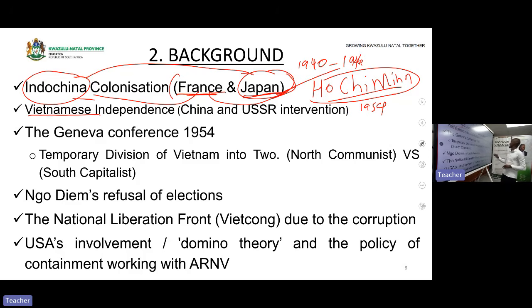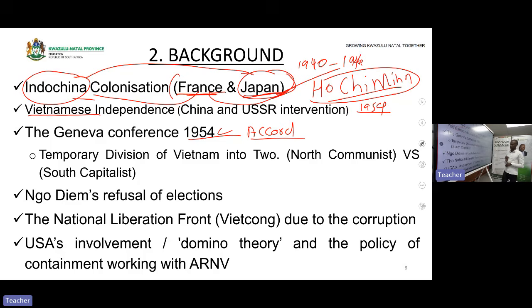Now, in Vietnam, by 1954, it was no longer colonized. Are we clear, class? Hence, there was a Geneva Conference of 1954. The conference came to a resolution which was called the Geneva Accord. Why was it called the Geneva Accords?